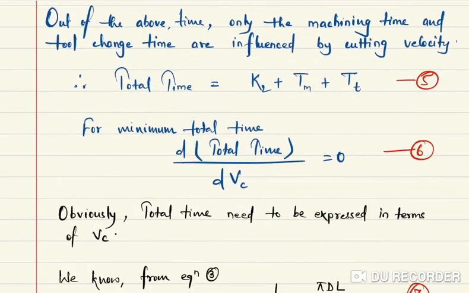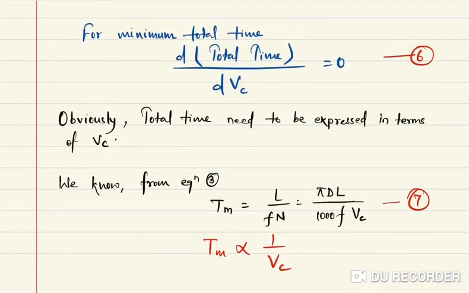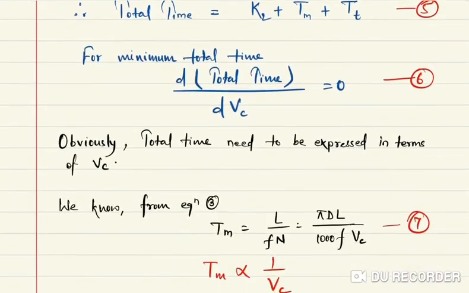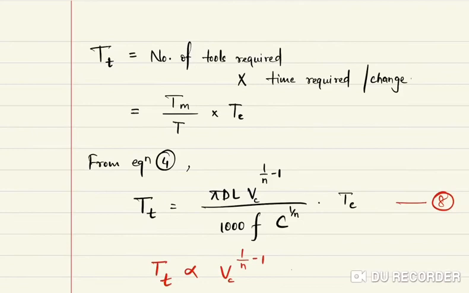Now we will differentiate this total time with respect to Vc, and we will get the optimum cutting velocity. Tm we have already calculated, no problem. What is Tt? Tt is the tool changing time: the number of tools required during the whole machining, into the time required for changing one tool.